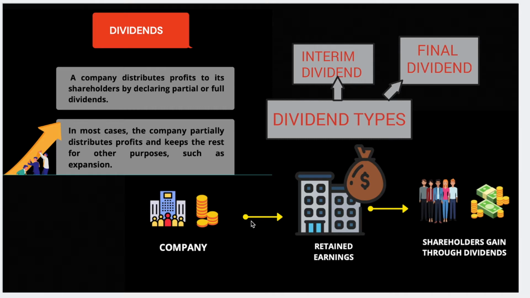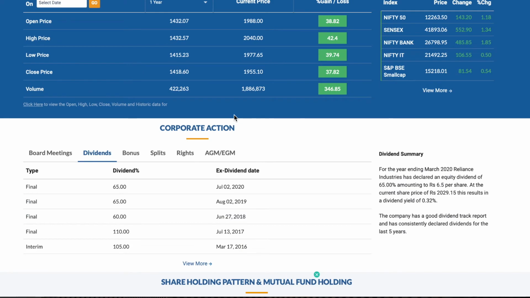In most cases, the company will keep part of their profits for themselves for some expansion purpose, and they will distribute the rest to the shareholders. And the dividend is of two types: interim dividend and final dividend. Companies that distribute the profit only at the end of their financial period, that is after a year, call it a final dividend. But in some cases, they will distribute the profits during the quarterly results announcement, and that is called an interim dividend.